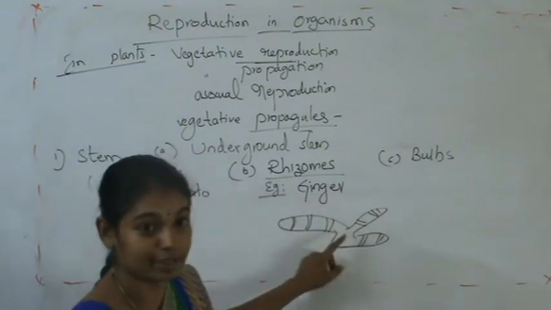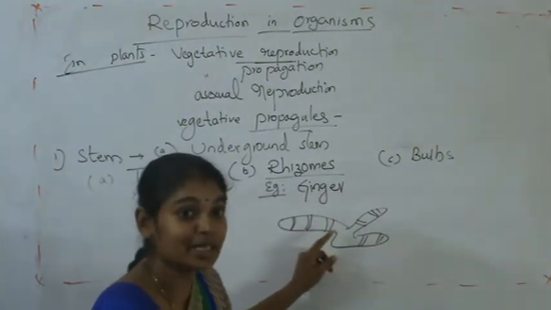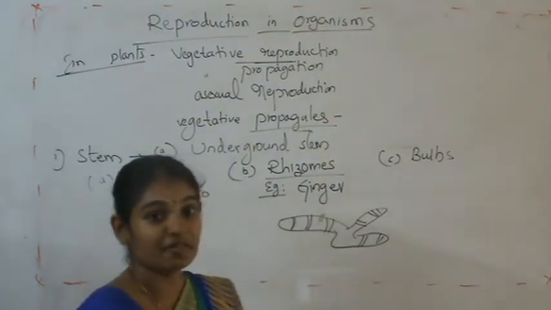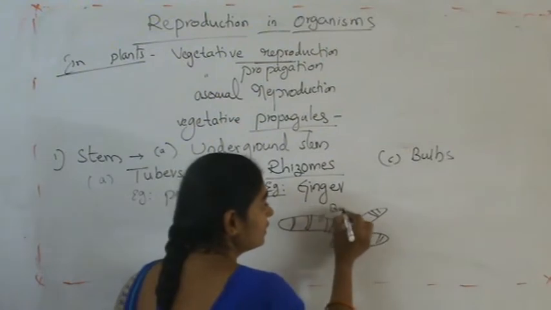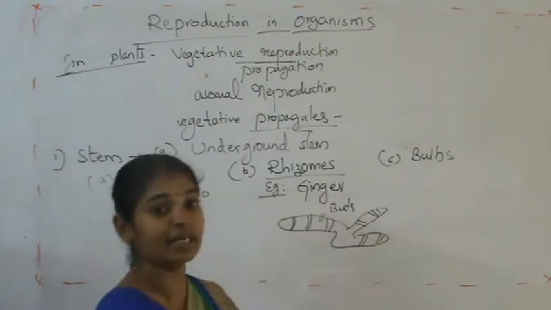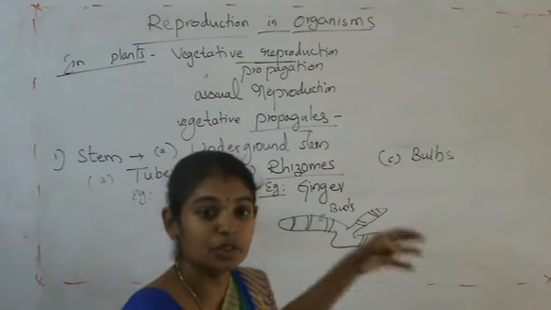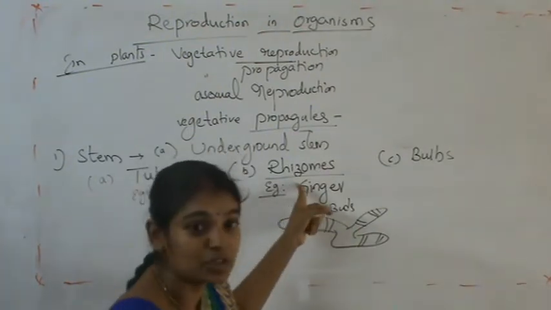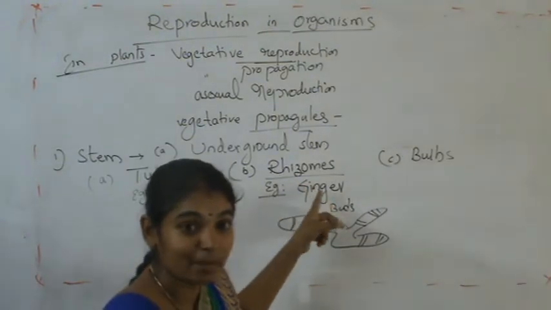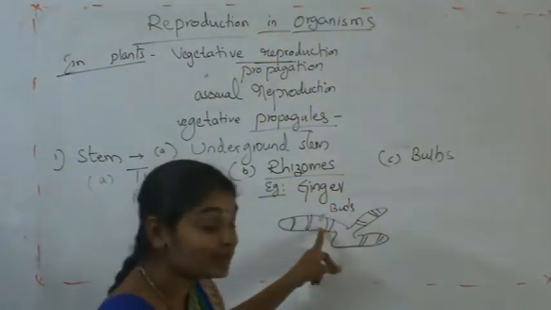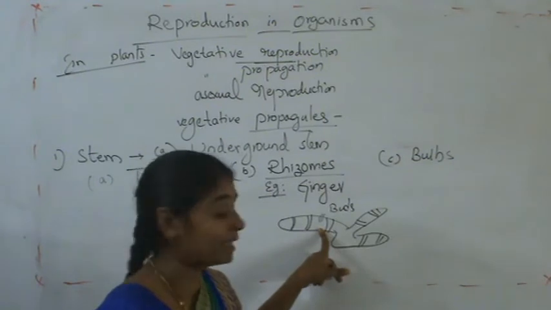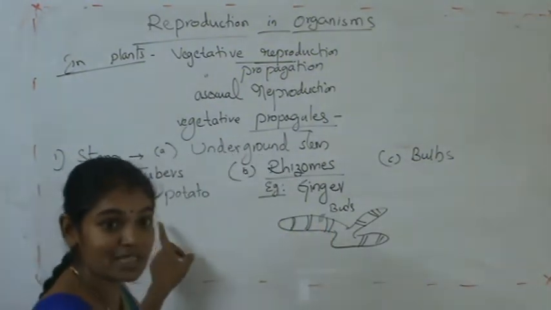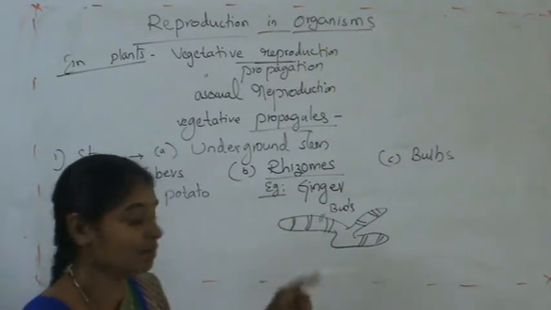From these, the buds are formed, and when it reaches the soil, a new plant will arise. So that is the rhizome. Here the buds are formed from the nodes, and in tubers, buds are formed from the eyes.